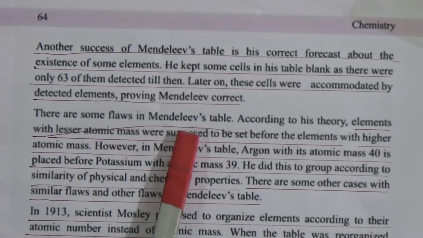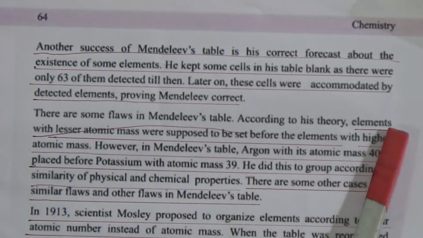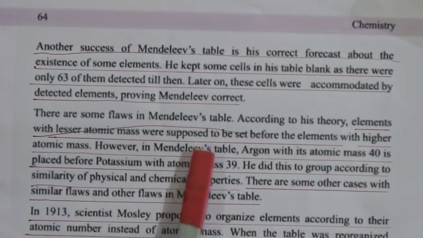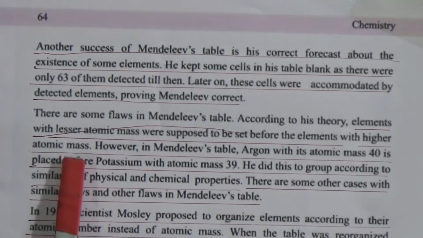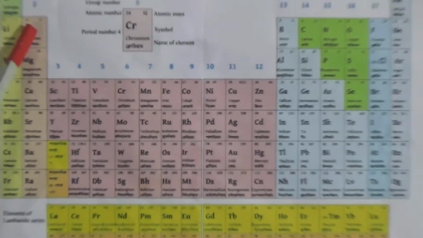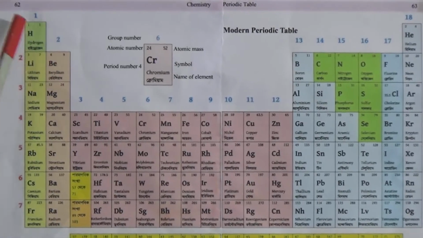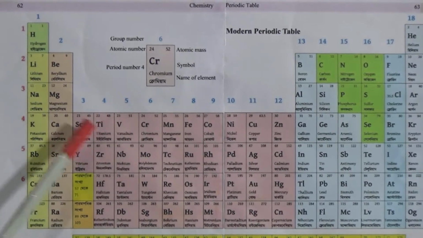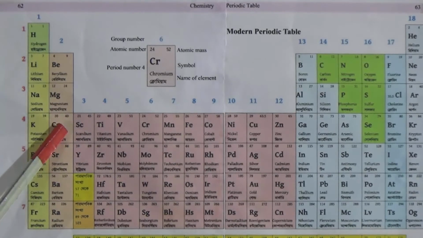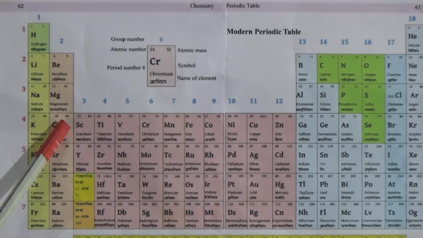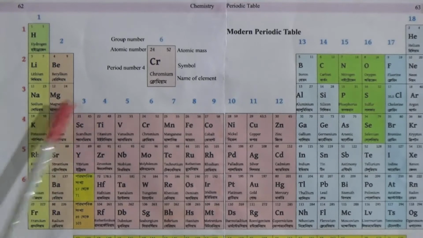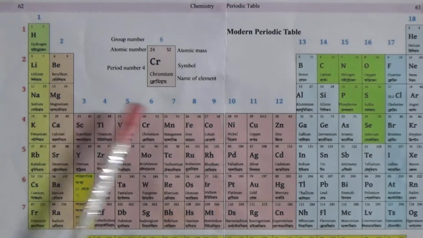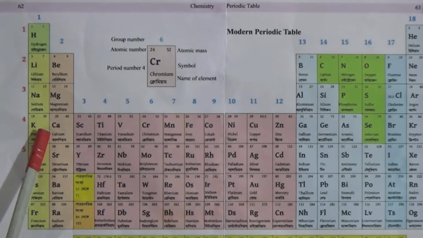And there are some flaws of Mendeleev's table. According to his theory, elements with lesser atomic mass were supposed to be set before the elements with higher atomic mass. Now come to the periodic table. This is given in your book, pages 62 and 63. This is the periodic table first proposed by Mendeleev in 1869. According to his table, Mendeleev suggested arranging the elements according to their mass, but there will be some problem.